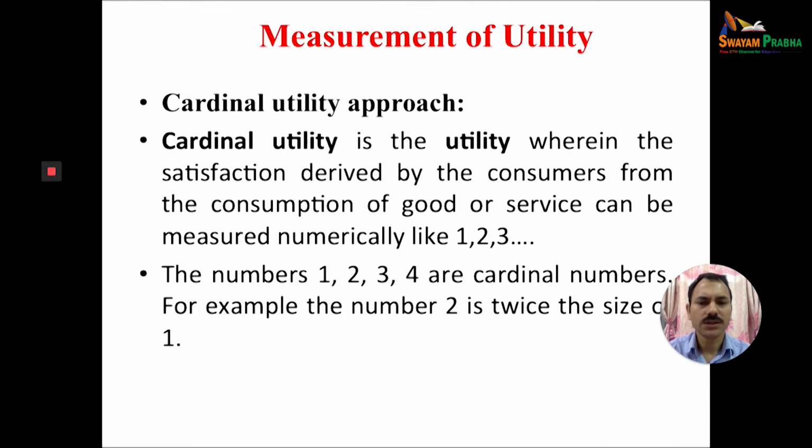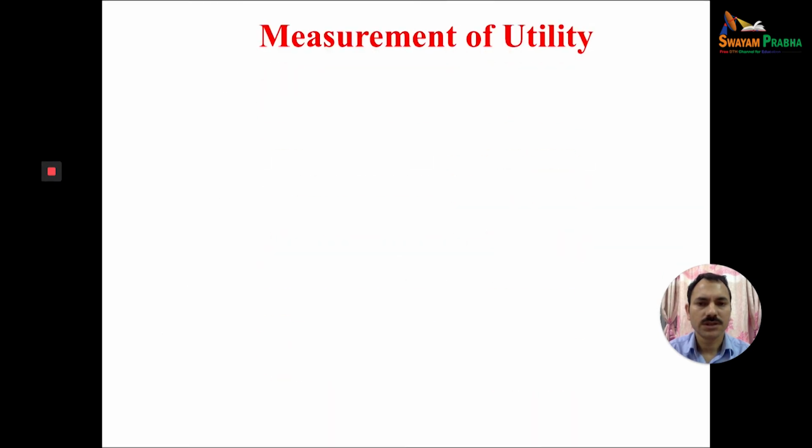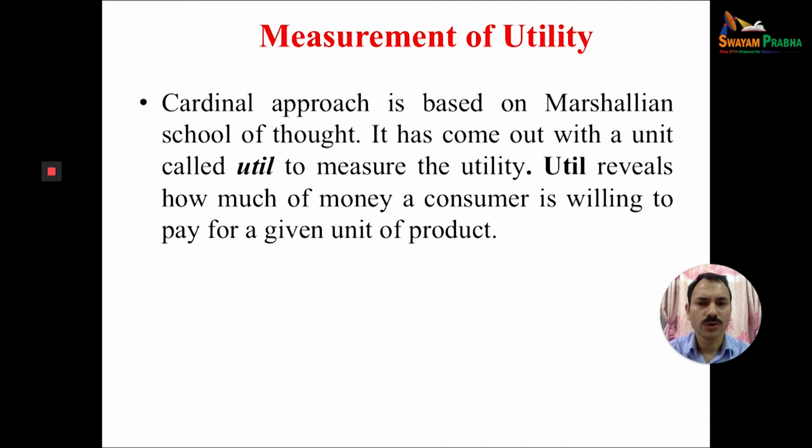The numbers 1, 2, 3, 4 are cardinal numbers. For example, the number 2 is twice the size of 1. Now let us discuss more about this cardinal approach.